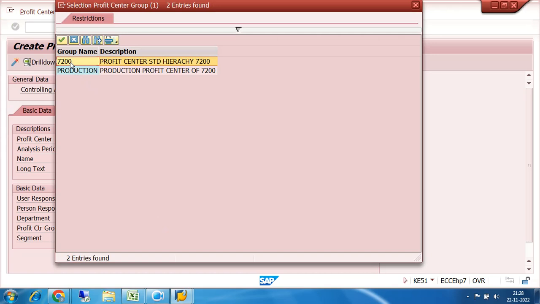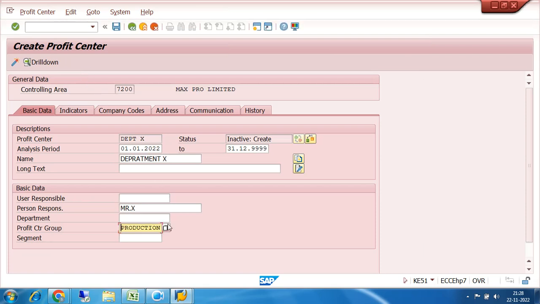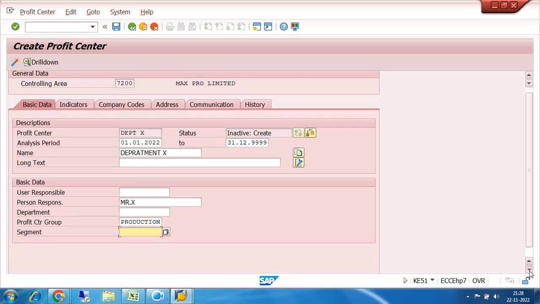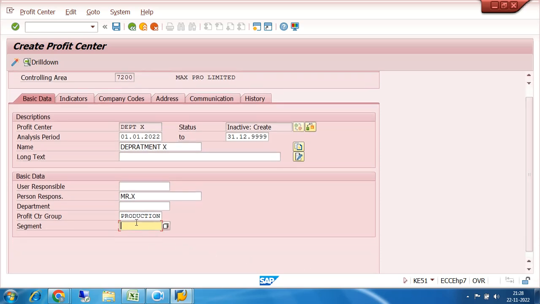So once I create that standard hierarchy in the customizing screen, everything is coming here. Groups, 2 numbers of groups were there. Suppose I select the production group. Then one more thing here it is asking, which is relating your segment. What is segment? Segment is nothing but the identification for your segment reporting. In any organization, they may have to adopt the segment reporting concept. So segments are linked with the profit center.